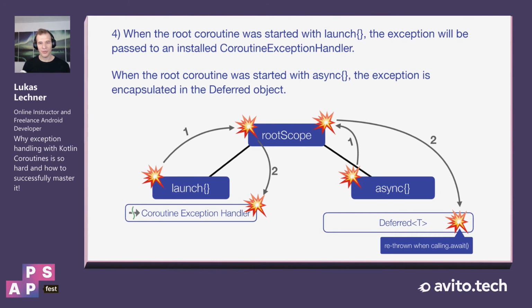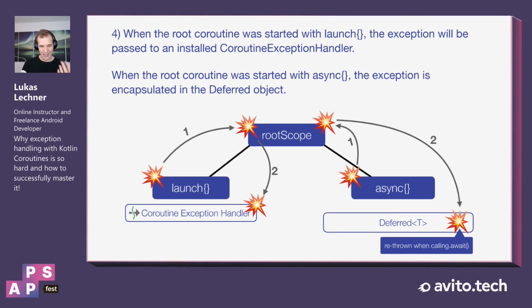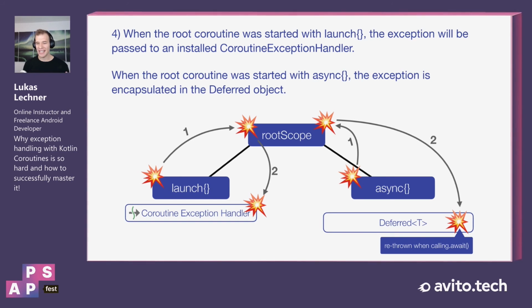The next important point is that there is a difference between root coroutines that were started with launch and async, in the sense that the exceptions for launch coroutines are passed to the CoroutineExceptionHandler, but exceptions for coroutines that are started with async are encapsulated in its deferred object and are rethrown when we call await.